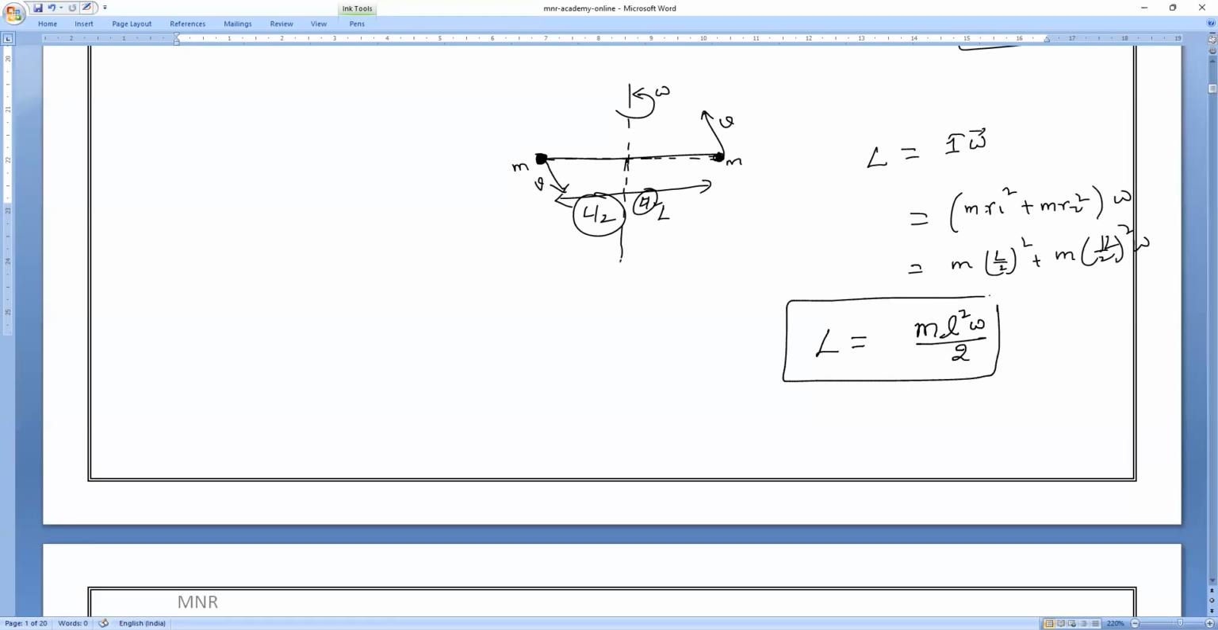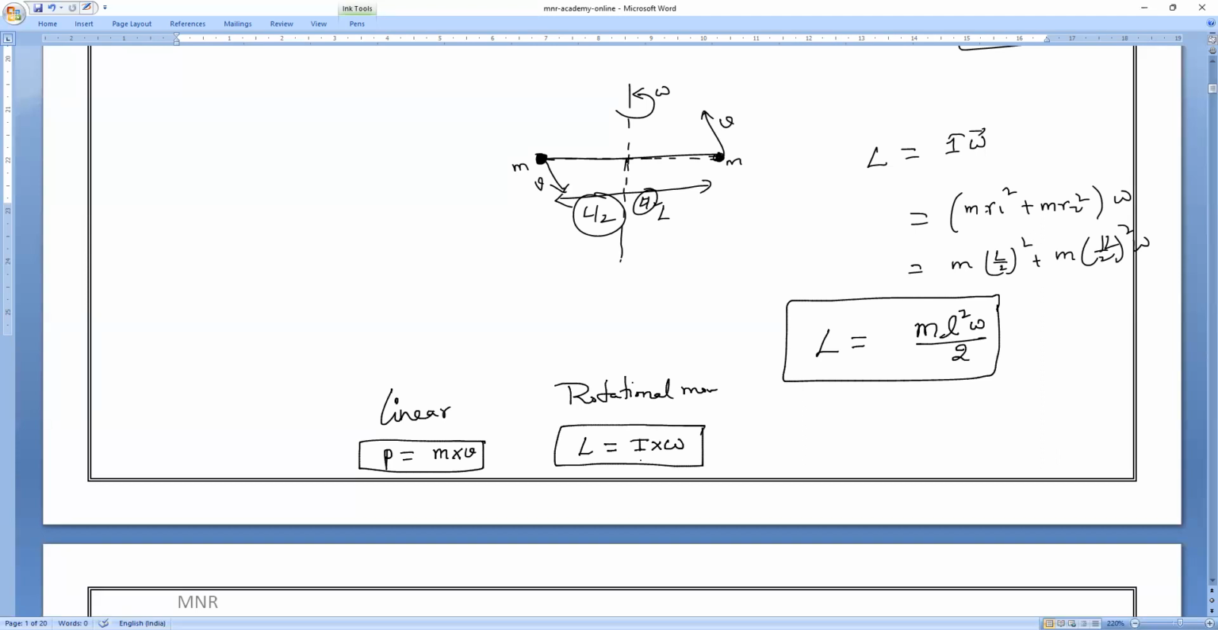So this is what we have done up to the last class. I hope you all understand. Keep in mind, linear momentum P is equal to mass into velocity. Again, today also we are going to study many things in rotational motion. That is rotational momentum, or we can say angular momentum. The angular momentum symbol is L. L is equal to, what is the formula, everybody? Moment of inertia into angular velocity. This is what you have to remember.